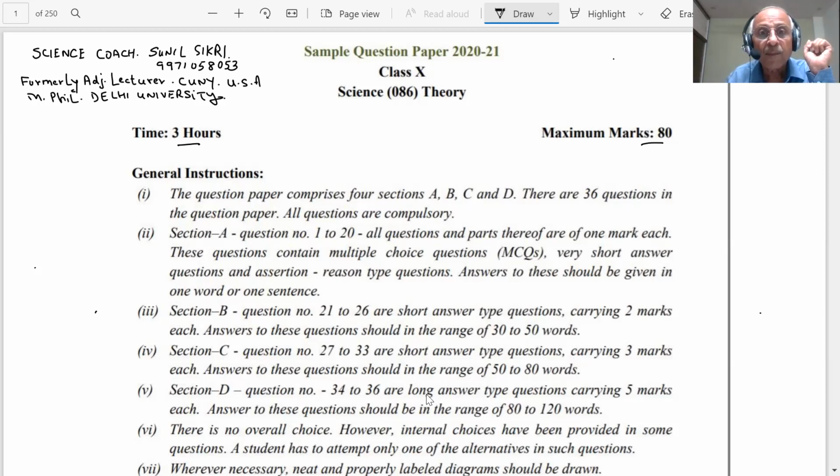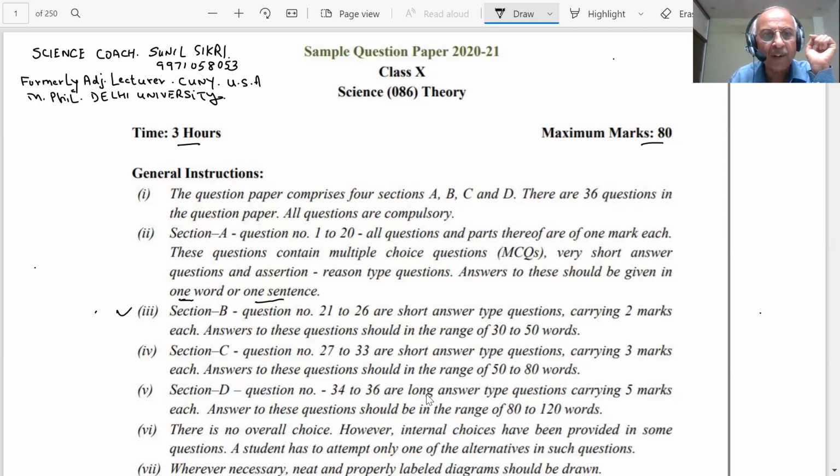Students, these are multiple choice questions, very short questions, and assertion-reason type questions. We will explain to you what is assertion and what is reason. Answers to these should be given in one word or one sentence. It's clear that you don't have to write unnecessarily, student. I will explain everything in this lecture. But the answer for 1 to 20 is only one word or one sentence. Not more than that is required. So we must follow the instructions, students.